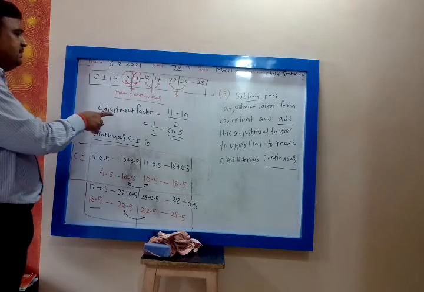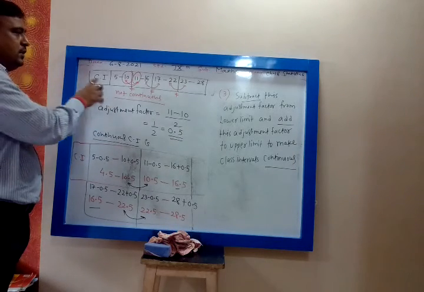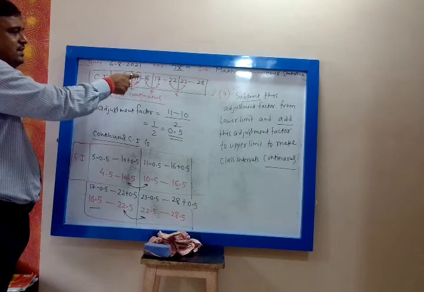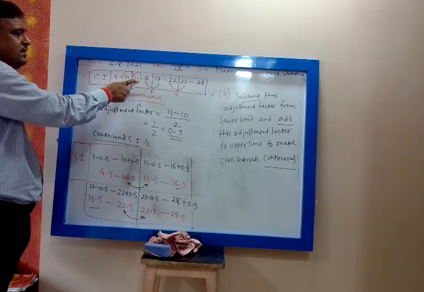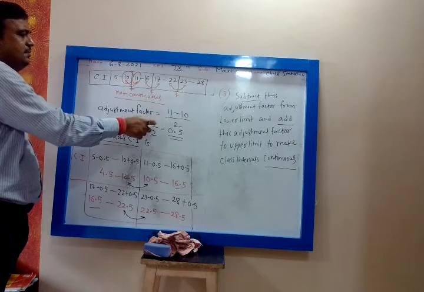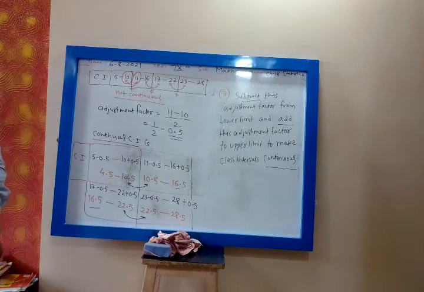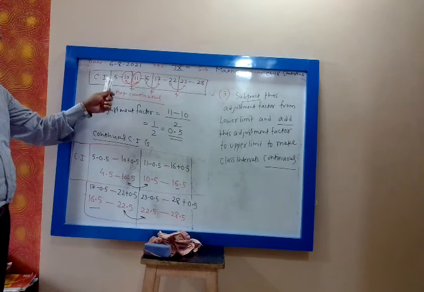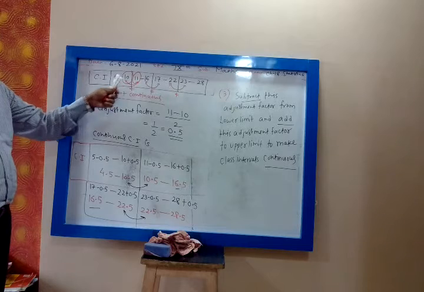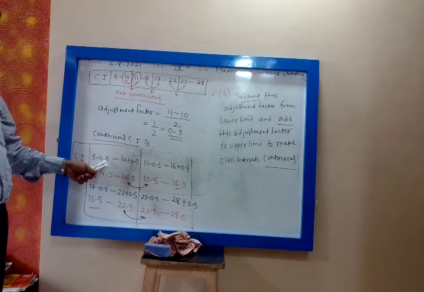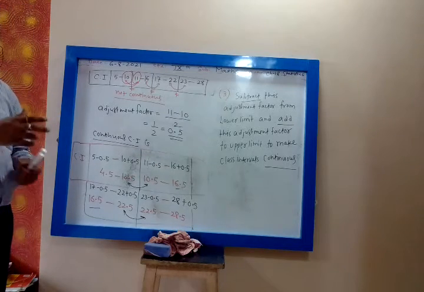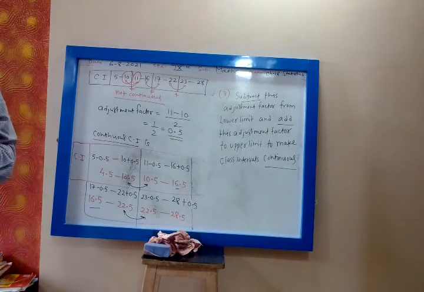And how do we find the adjustment factor? We take the upper limit of one class interval and the lower limit of the next class interval, 10 and 11. Take their difference, divide by 2, that is 0.5. After finding the adjustment factor 0.5, we subtract it from the lower limit and add it to the upper limit. We get the continuous class interval.